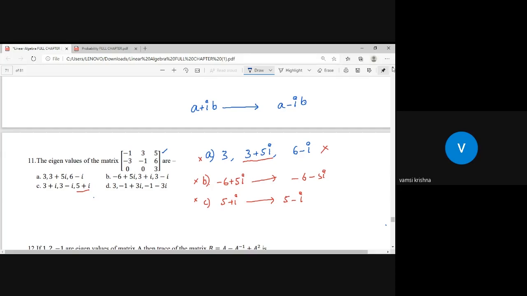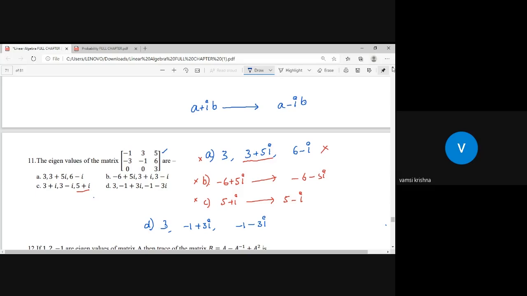Sir, option D has eigenvalues 3, minus 1 plus 3i, minus 1 minus 3i. So these are the eigenvalues we have. When you observe this, a plus ib and a minus ib, the conjugate is present, so it is valid. So there is such a possibility.